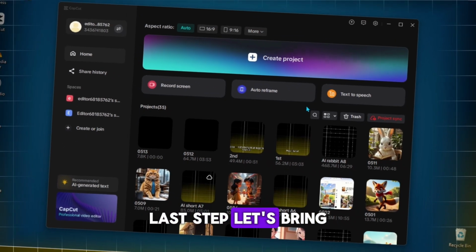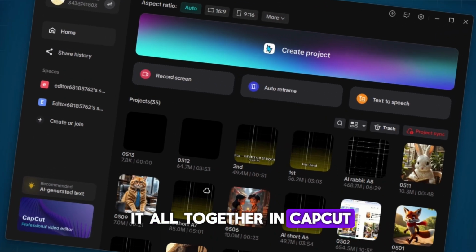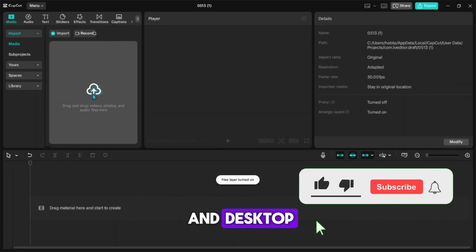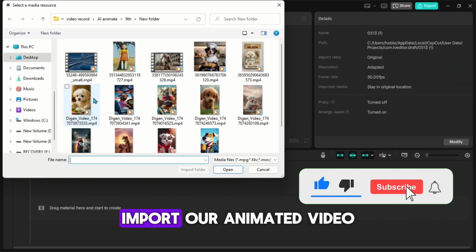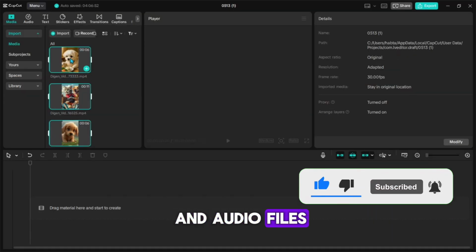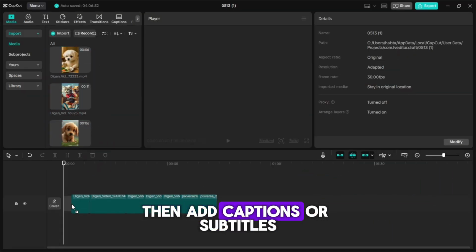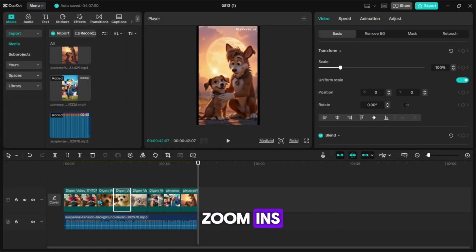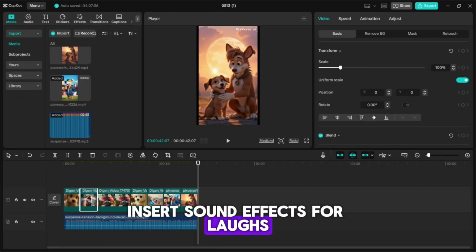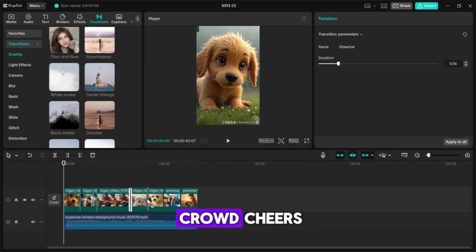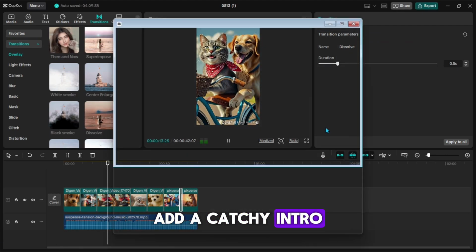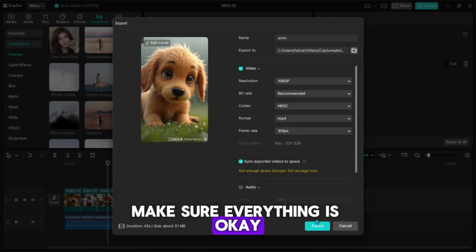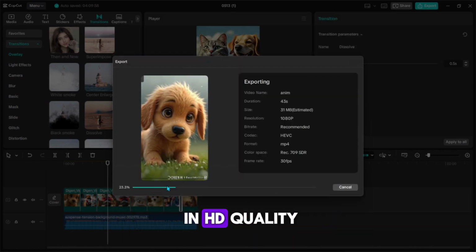Last step, let's bring it all together in CapCut, a beginner-friendly video editor that works on mobile and desktop. Import your animated video and audio files, then add captions or subtitles. Use motion transitions and zoom-ins. Insert sound effects for laughs, juice sipping, or even crowd cheers. Add a catchy intro title and your channel branding. Make sure everything is okay, then export the video in HD quality.